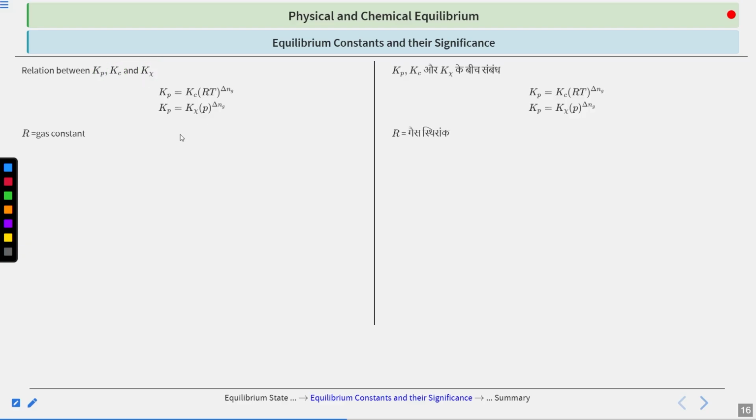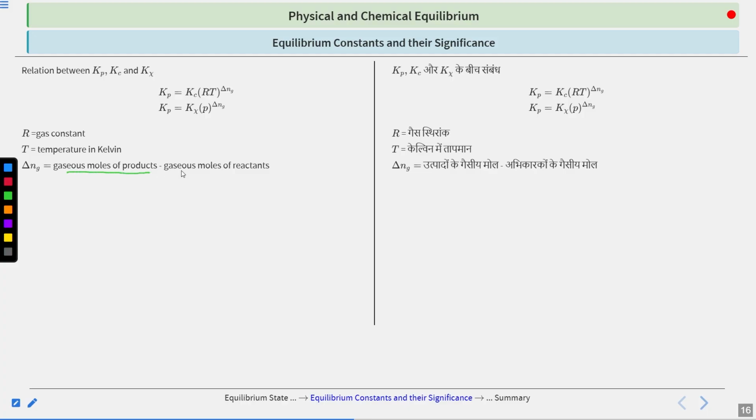R is the gas constant. T is the temperature in Kelvin. Remember this, T is the temperature in Kelvin. And delta Ng is what? Delta Ng is the gaseous moles of product minus the gaseous moles of reactant. So basically it is the change in the number of gaseous molecules throughout the reaction. Remember, this should count only gaseous species and not any other state.